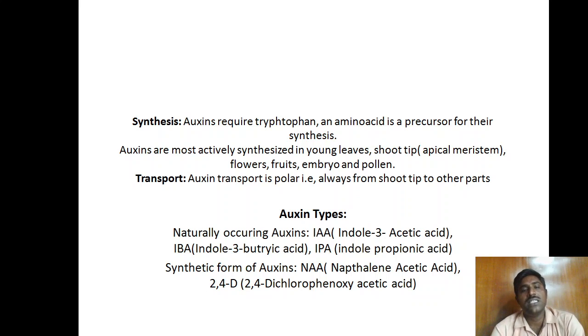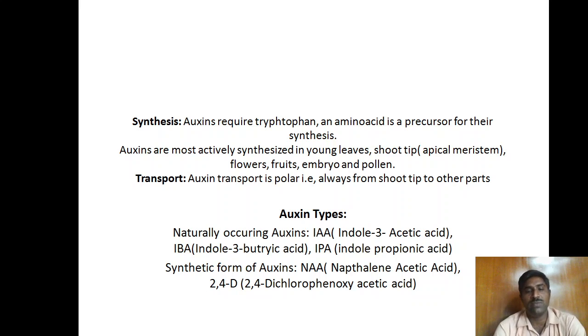Transport. After its synthesis, auxin is transported. Auxin transport is polar, that means always in one direction. The main source of auxin synthesis is the shoot apical meristem. From the shoot tip, it is transported towards the other parts through the phloem tissue.